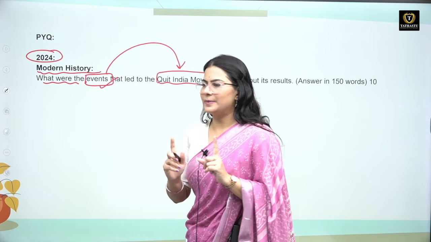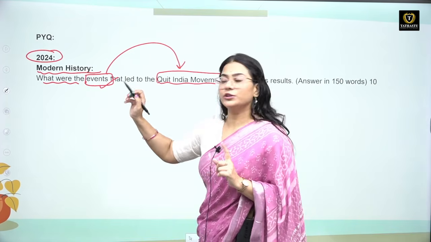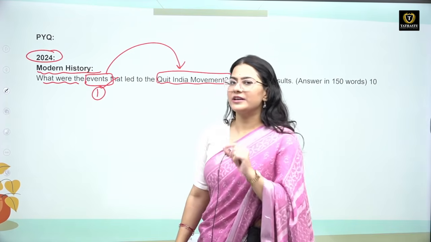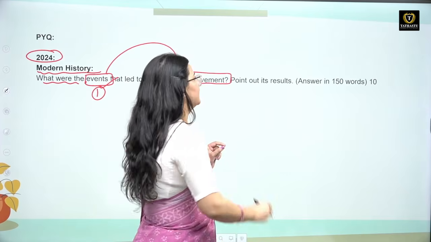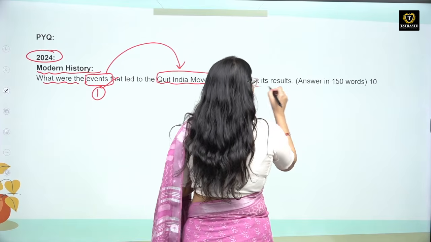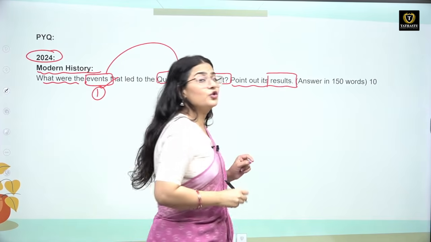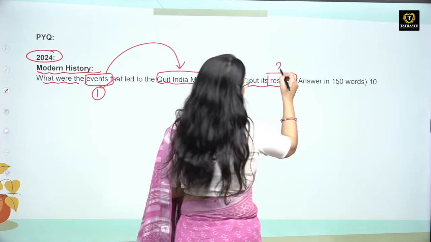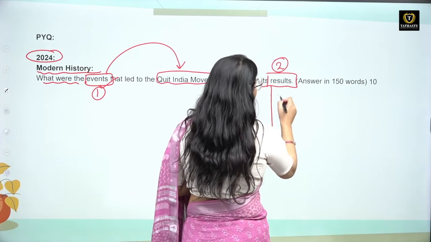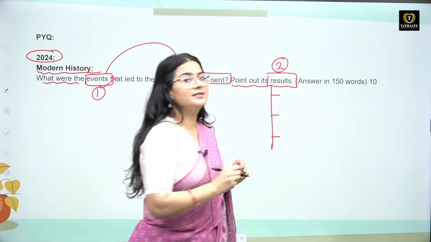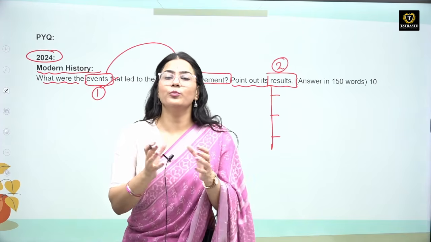So these events we are going to mention. So this is the first part. Here you can have one important keyword, your events. So you need to mention the events which led to the Quit India movement. Now the second part of the question is to point out its result. So this is your second important keyword, that is the result. Here you need to tell what actually were the results of the Quit India movement in general.